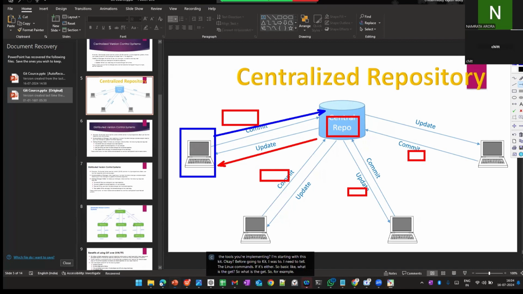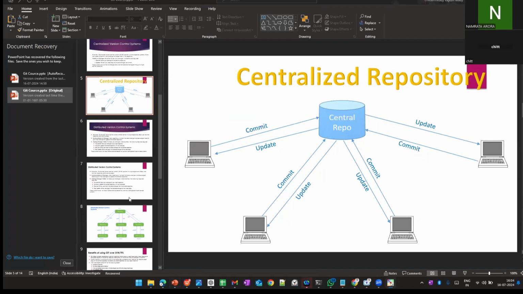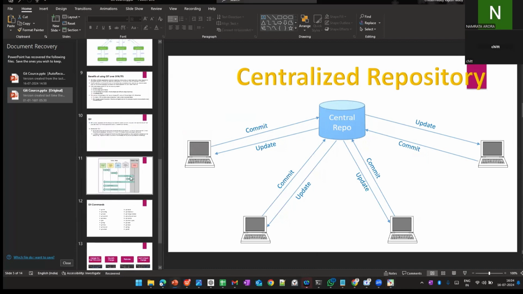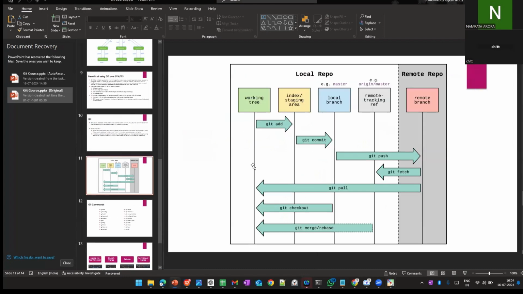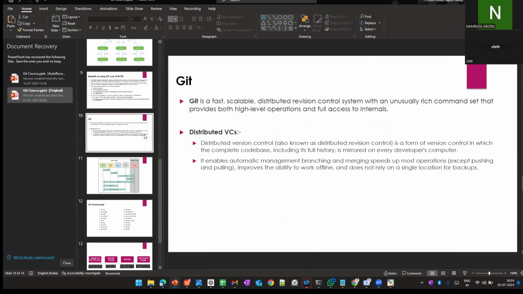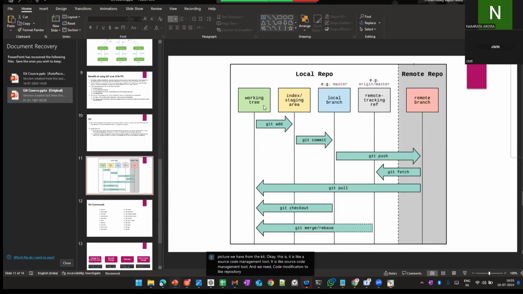We will mostly work close to the Git architecture. Git is a source code management tool, and we need to push code modifications into the repository. How are we pushing the code to the repository? So this is our local code.